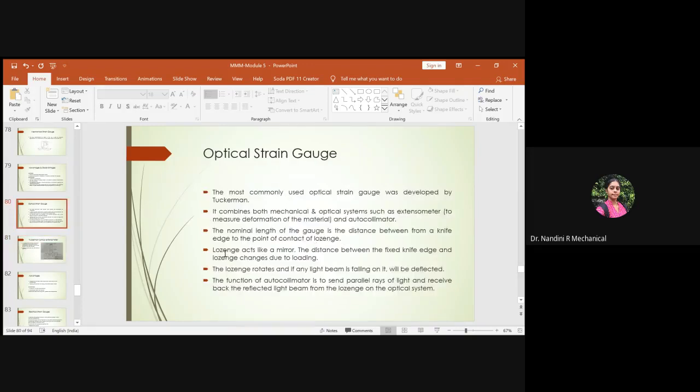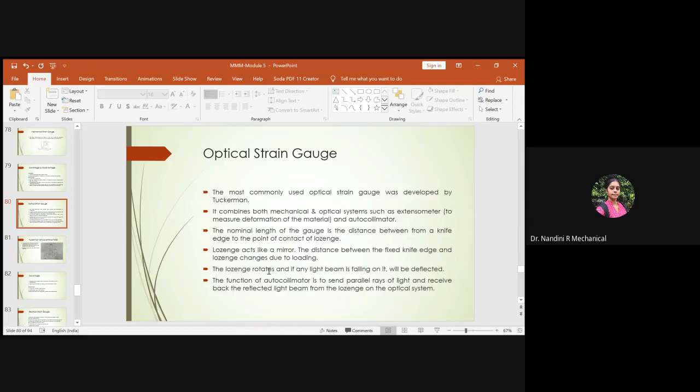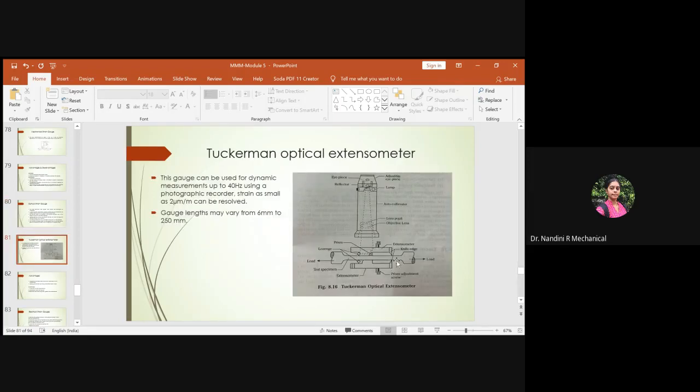So what is this lozenge? Lozenge exactly acts like a mirror. The distance between the knife edge and the lozenge changes due to the loading. So based on the loading effect, the distance between the knife edge and the lozenge keeps varying. So the lozenge rotates, and if any light beam is falling on it, it will be deflected. What happens is you will have the specimen subjected to the load. Due to the load, you will have the deflection. And if any rays of light fall on this lozenge, it gets deflected, it gets rotated.